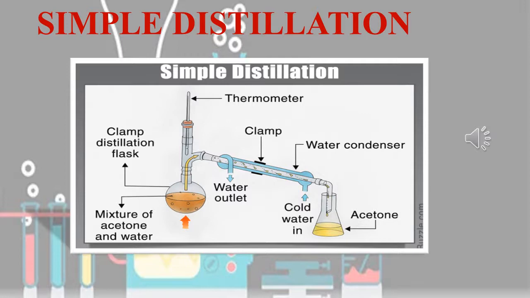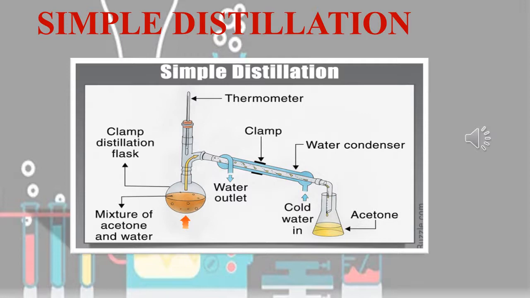Now we are going to take a distillation flask fixed with a water condenser. In this picture you can see the distillation flask is fixed with a water condenser, and a thermometer is introduced into the distillation flask through a one-holed stopper. The bulb of the thermometer should be slightly below the side tube.